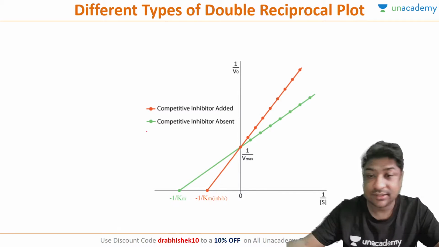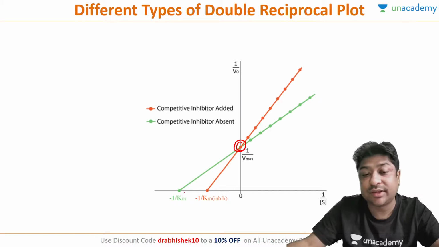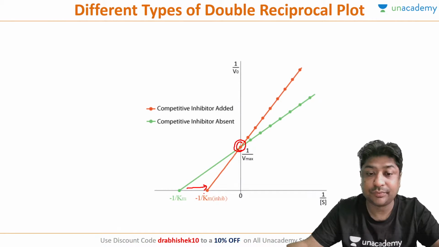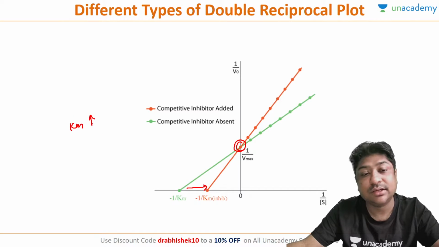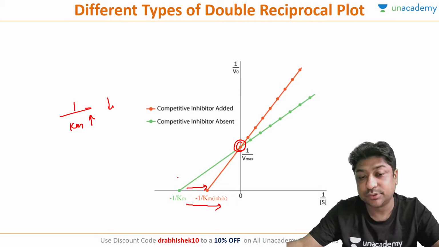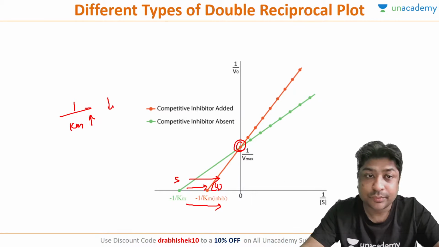Is this clear? In competitive inhibition, you remember that the y-intercept will not change, whereas the x-intercept, 1 by Km, will move in this direction. Is this clear? Because what is going to happen to the Km value? The Km will increase, so 1 by Km will decrease, so it will move towards this direction. Suppose this is 5, this is 4, so it is decreasing, moving towards this direction. Is it clear, everybody? Okay.